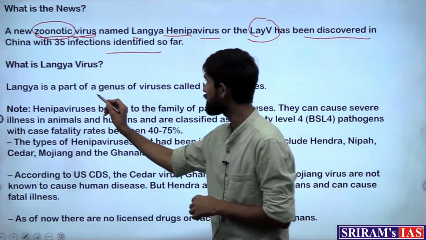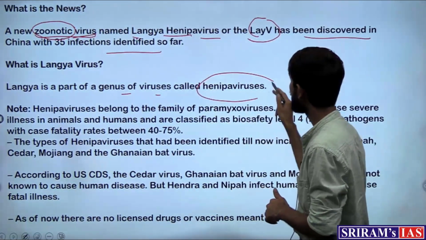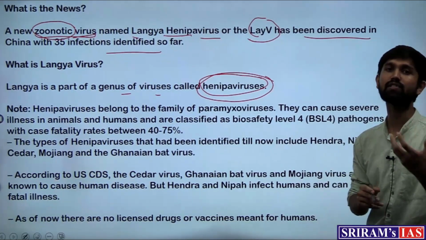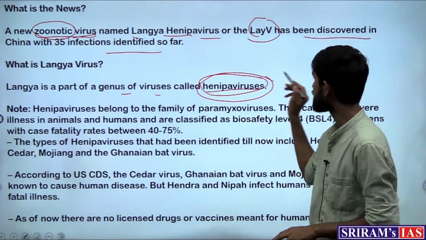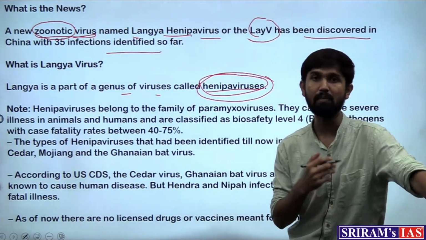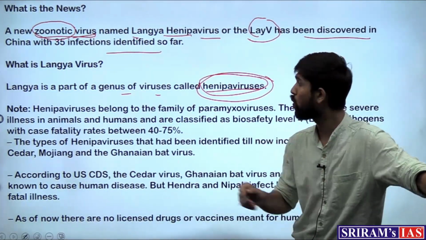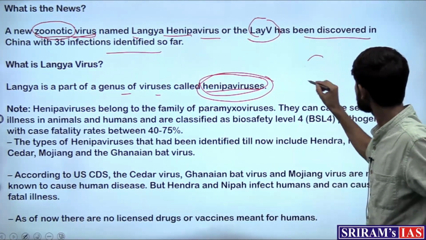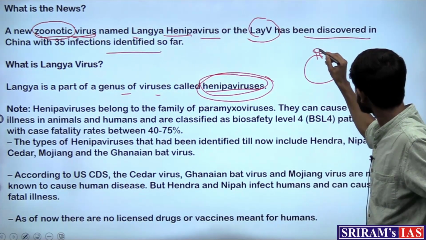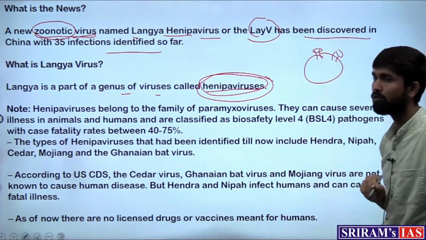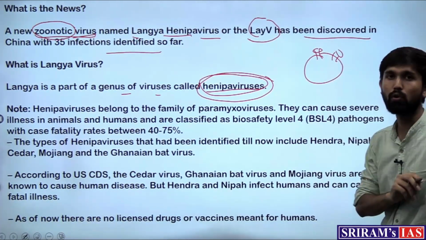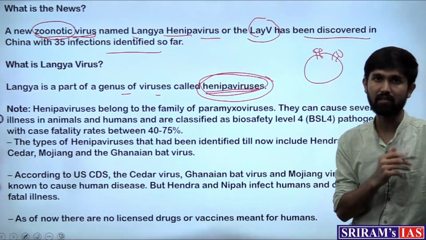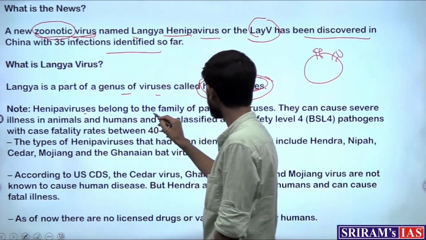And this Langya virus is a part of a genus of viruses called Henipaviruses, right? So the parent body, the genus of these viruses, is known as Henipaviruses. When the COVID-19 virus came in, we saw that they belong to the genus of coronaviruses, wherein these viruses had corona-like projections, right? This is the figure of the coronavirus that we saw. So that was the genus of coronavirus, and the genus of virus from which the Langya virus is coming is known as Henipaviruses. And these Henipaviruses belong to the family of